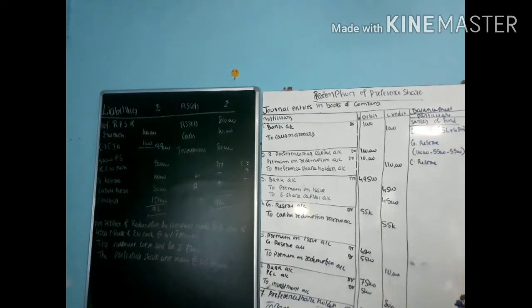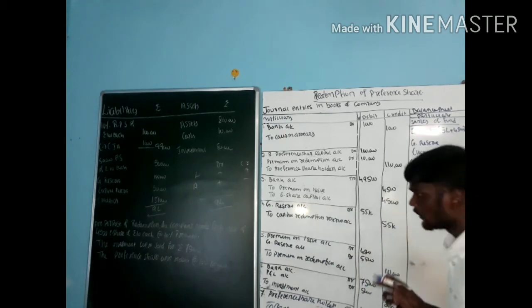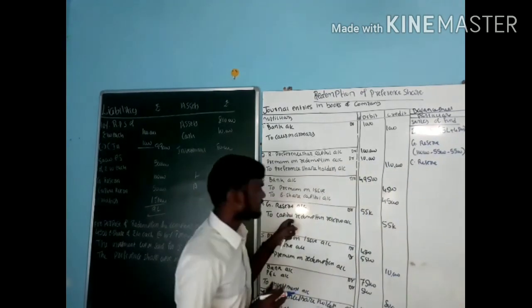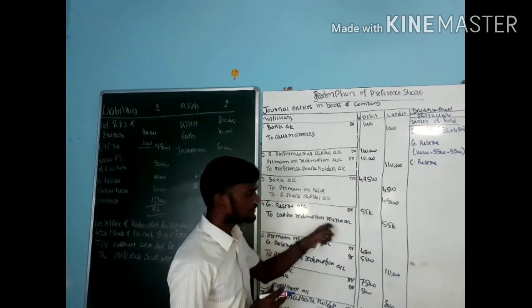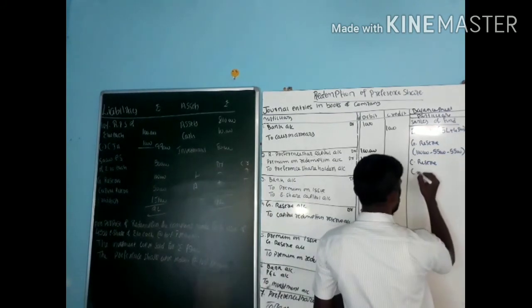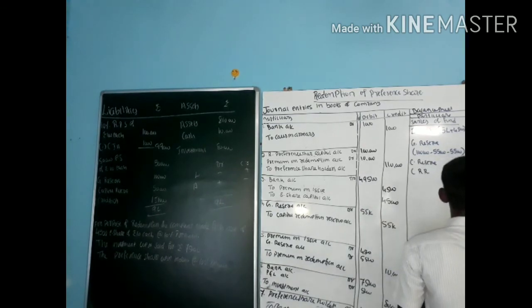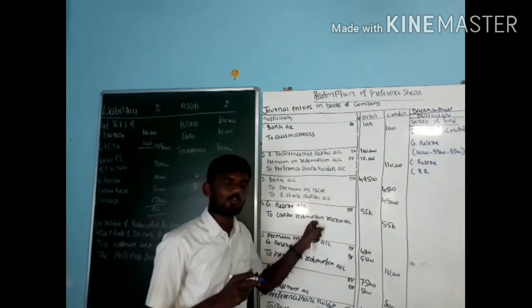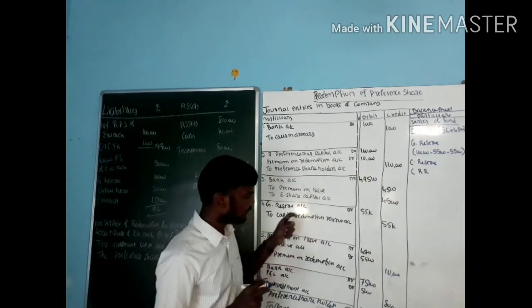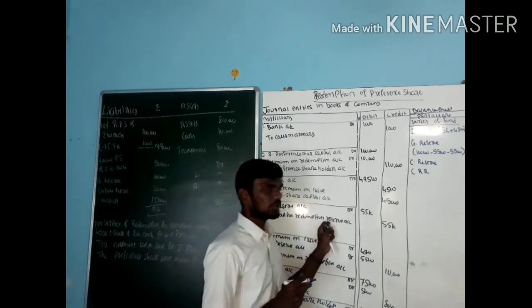Next one, creditors. See, for the creditors, we do not have any kind of entry, so we need to consider the same amount. Plus, before that, go for here. We created some kind of reserve here. So, which is that reserve? That is capital redemption reserve. That also we have to consider. How much? That is 55,000. Actually, this 55,000 we can use for issue of bonus equity shares. Almost they are going to ask for issue of bonus equity shares. Then we need to use this amount.